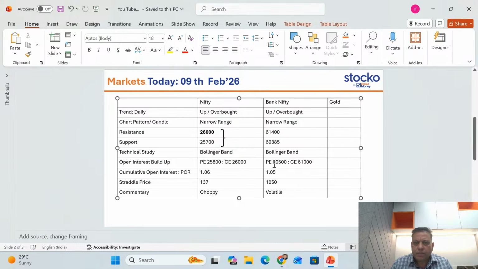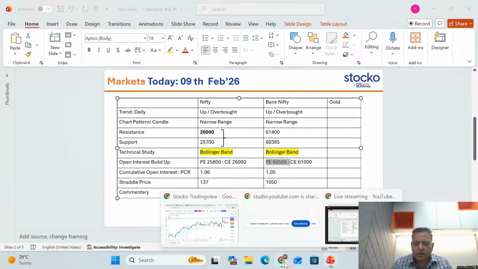So that's Bank Nifty. And the technical study right now, which is relevant and which you're using, is Bollinger Bands. Remember that. Always highlight which is the study which has decision making, currently Bollinger Bands. Earlier, we were using moving averages when markets were trading tight or close to those moving averages. Now it has moved up. So the moving averages which we were using for the last 3 to 4 days will now act as support levels.